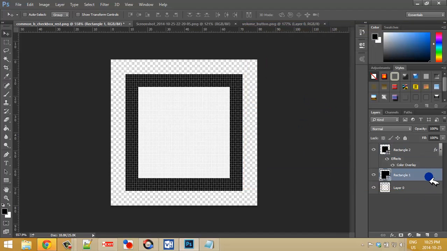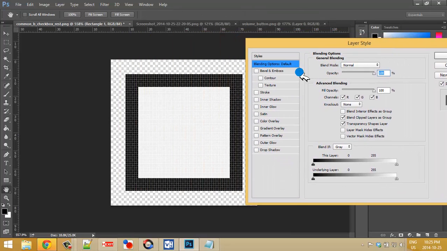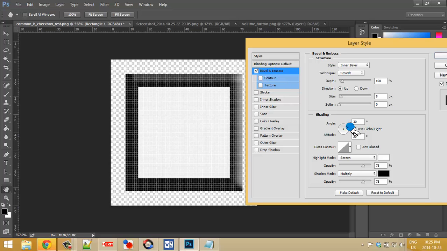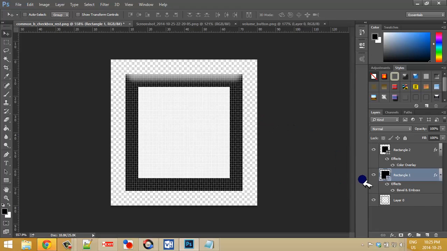And with the outer box, I can do whatever I want. I can put some layering on it, a bit of a bevel. Let's go 90. Let's bring down a bit of the light. Okay. Now, I want to save that as it is.